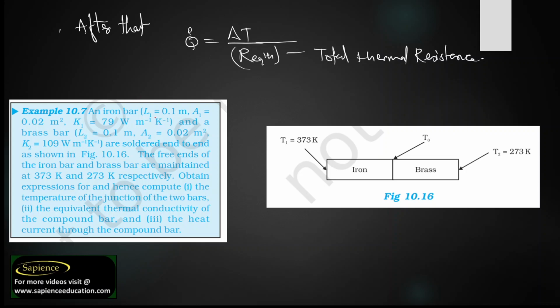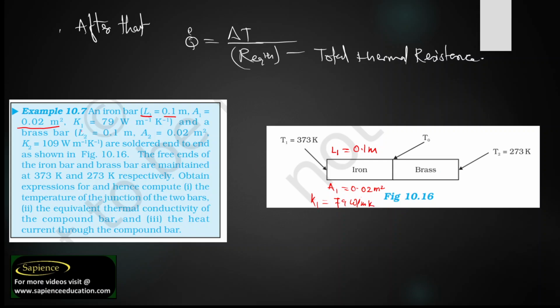Let us see here again. Length, they have given length L1 as 0.1 meter. So we have L1 equal to 0.1 meter. A1 is 0.02 meter square. If I am talking about K1, we have K1 equal to 79 watt per meter Kelvin. So we have got this.